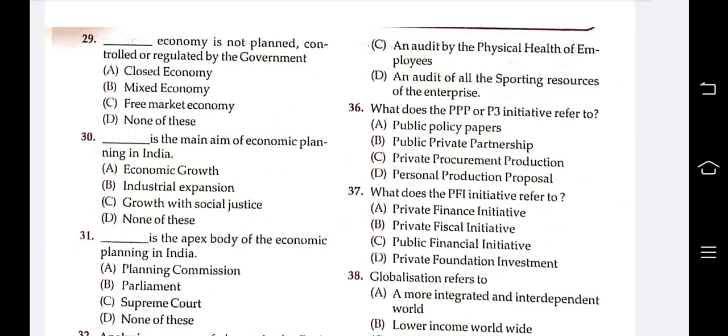Free market economy is the economy not planned, controlled or regulated by the government. Next: what is the main aim of economic planning in India? Economic growth, industrial expansion, growth with social justice, none of these. Here the answer is growth with social justice, the main aim of economic planning in India.